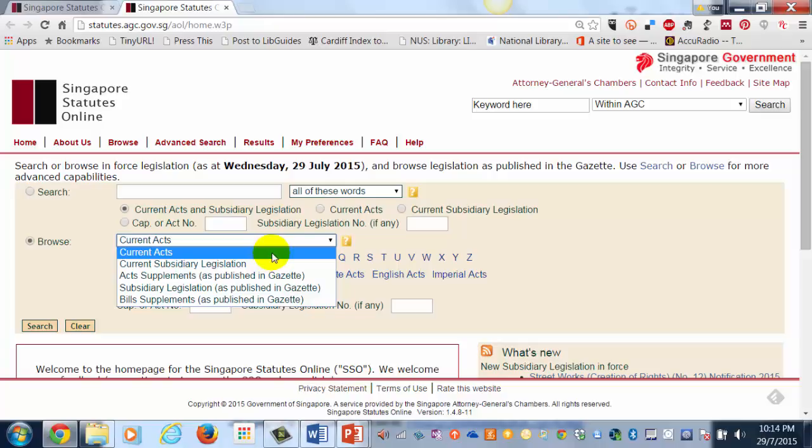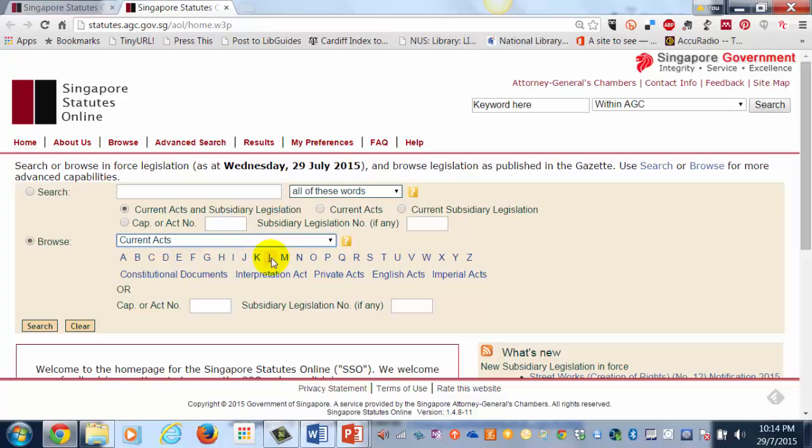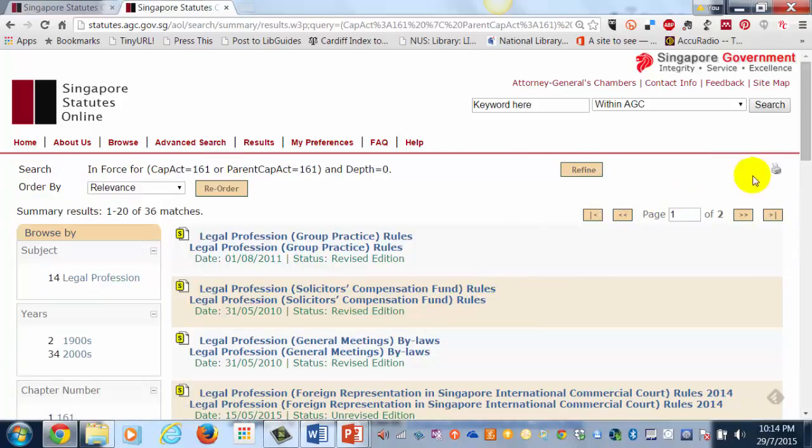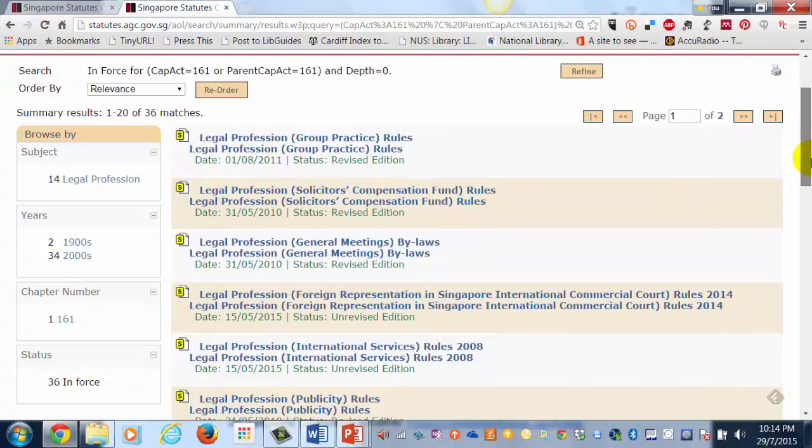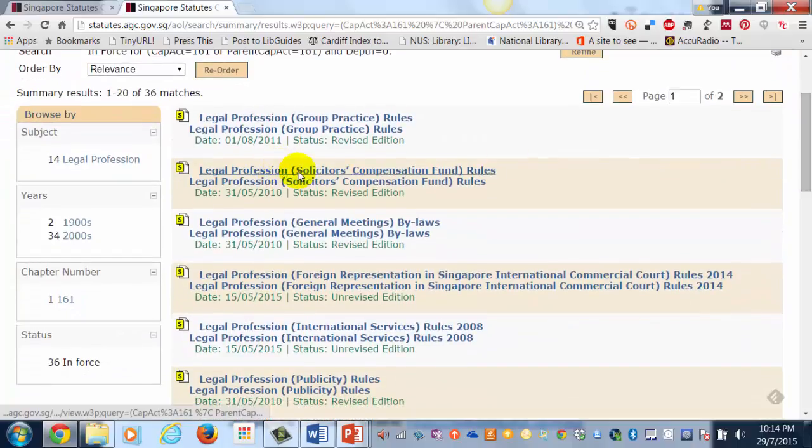As you mentioned, it's a Legal Profession Act, so you know you're dealing with the Act, not a subsidiary legislation. You can either browse the alphabetical listing, L for legal profession, or you can search by chapter number. In this case, it's 161. Now, if you search by chapter number, what it will retrieve is not only the Act, but all the associated subsidiary legislation. Hence why you see this little icon with the S symbol, and you'll see rules, etc. So you'll see lots of subsidiary legislation. If you want to go straight to the Act, just click on the left-hand side under chapter number, click 161,